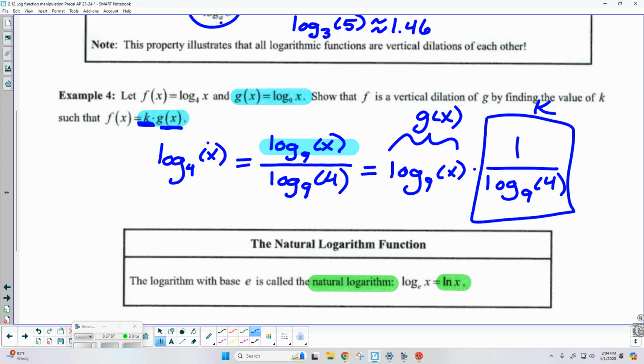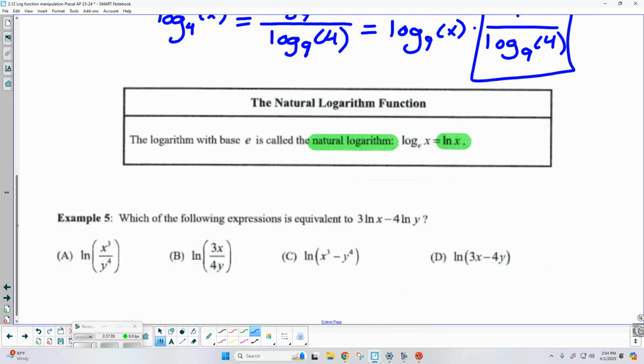Okay, we're down to the very end here. The natural log. The log with base e is called the natural log. Now remember, log base e of x, that is technically correct, but e is such an important number to us that we have its own notation. So we don't like to write log base e of x. We prefer ln of x, the natural log. Okay, so here's my last example.